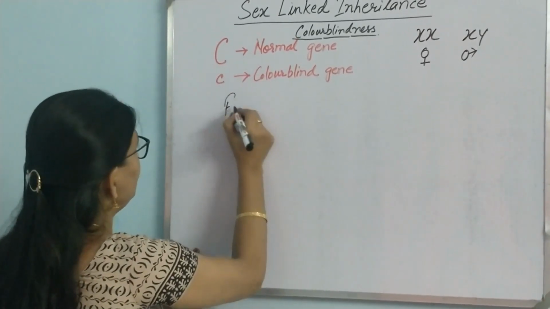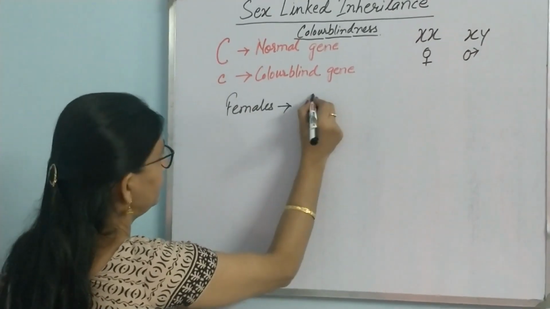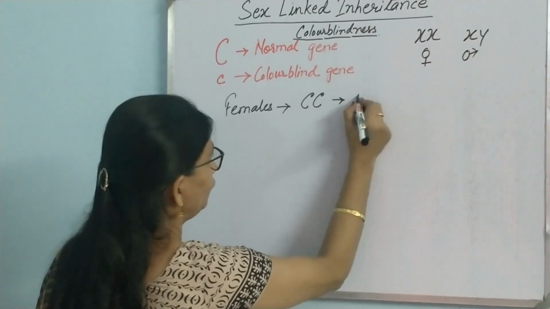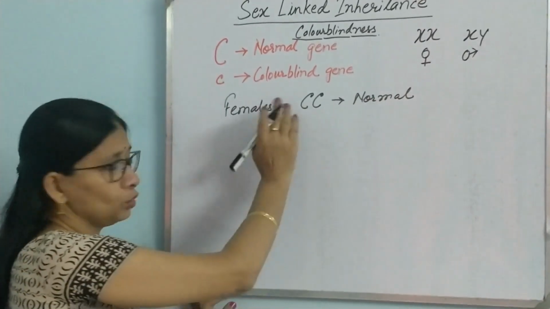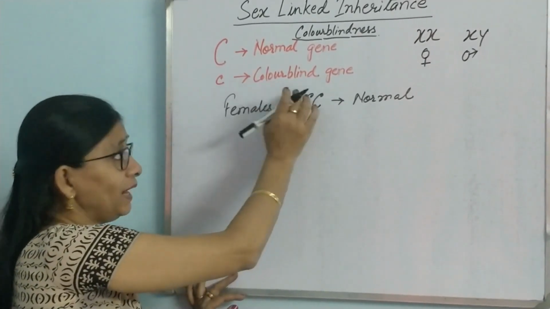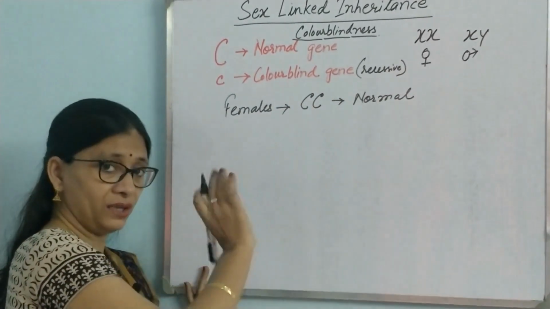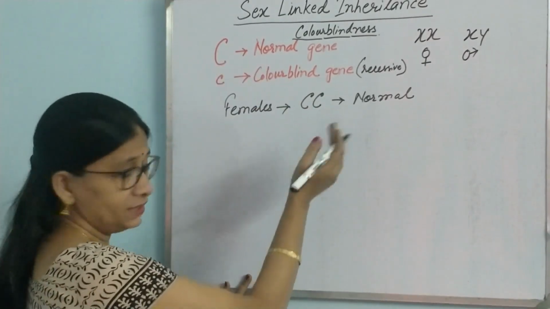So, females can be capital C, capital C. This will be an absolutely normal female because both are normal genes. And keep in mind that this colorblind gene is recessive in nature. They will show their character only when both the genes are colorblind.